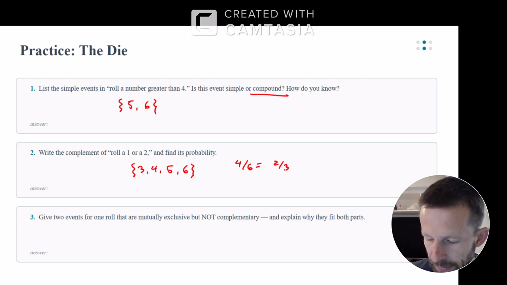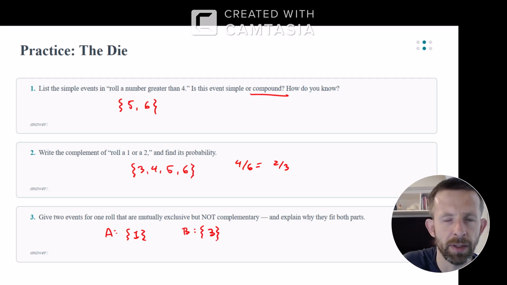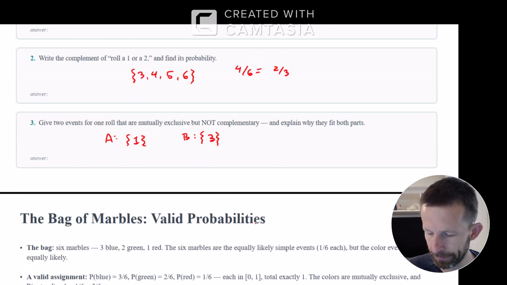Give 2 events for one roll that are mutually exclusive but not complementary. All right, so 2 events. Event A would be rolling a 1. Event B would be rolling a 3. So those are mutually exclusive but not complementary. They're not complementary because together they don't make up the whole sample space, but they are mutually exclusive because you can't roll a 1 and a 3 at the same time.